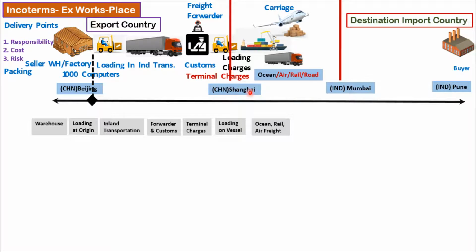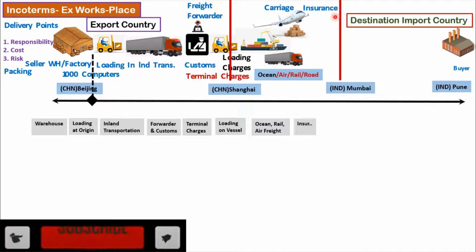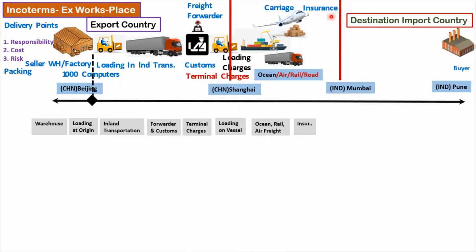In our example, there is no direct road transportation from Shanghai to Mumbai, so road transportation will not be possible, but air and ocean transportation is still possible. So we will consider that the goods are getting loaded into the ship. The buyer is owning these charges. During the transportation, the goods need to be insured, so the buyer will own the insurance cost as well. Once the ship reaches Mumbai port, there are going to be unloading charges. The buyer will own these charges as well.